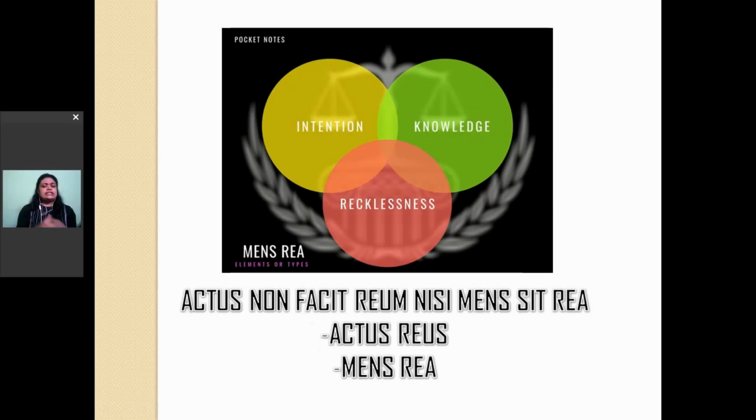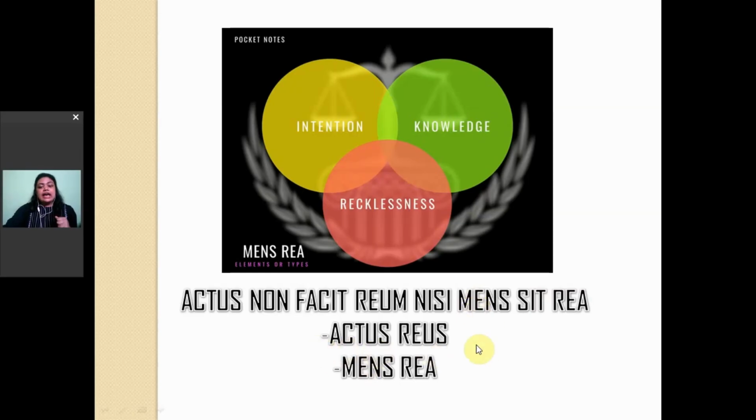Now, this seemingly difficult maxim will become very simple when I break it up into two parts, that is actus reus and mens rea. You would be interested to know that these two are the actual ingredients of a criminal offense. Without these two, there cannot be a crime. Even if one goes missing, then also it will not become a criminal offense at all. That is, it will not be punished, it will not be culpable by the Indian Penal Code. So let us understand the meanings of these ingredients.